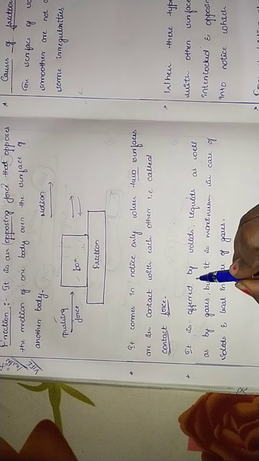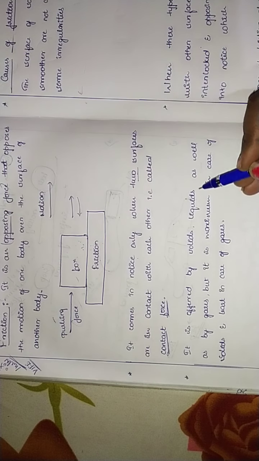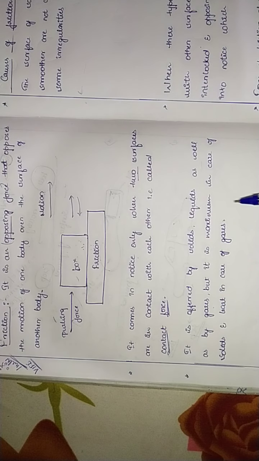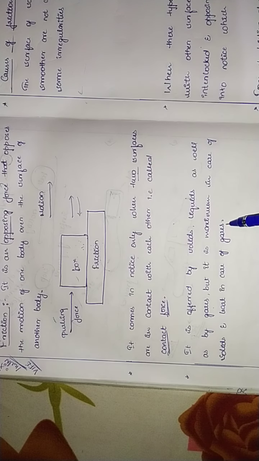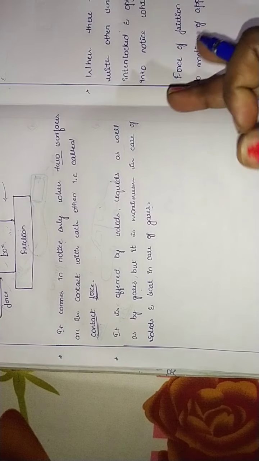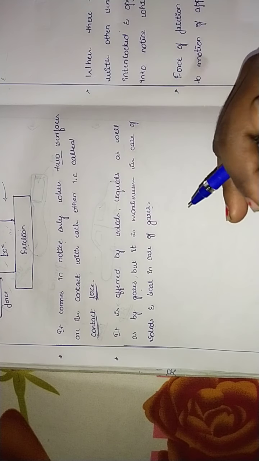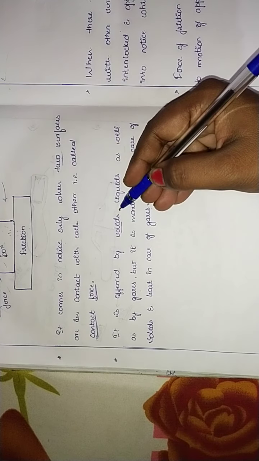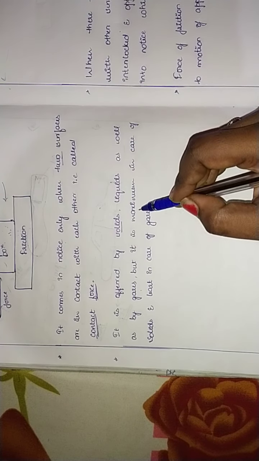So it is offered by solids, liquids as well as by gases, but it is maximum in case of solids and least in case of gases. So where friction takes place is what we are going to learn here.